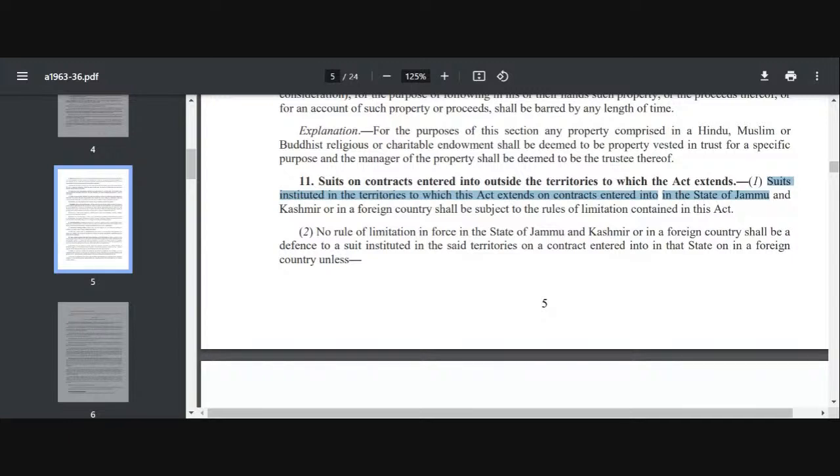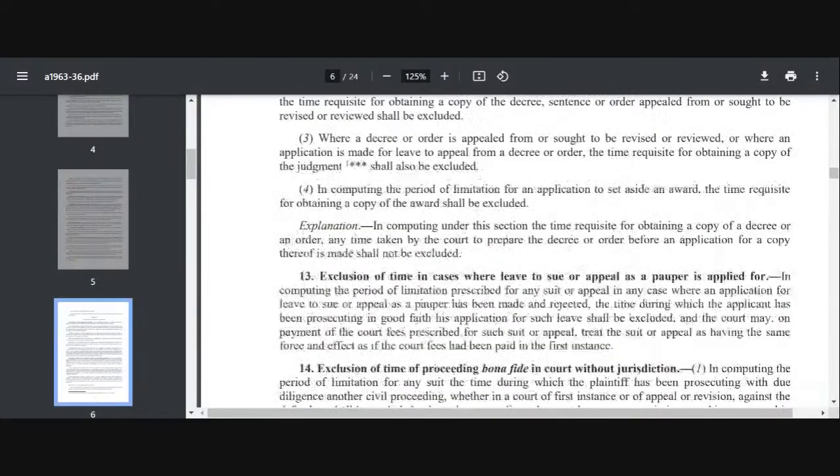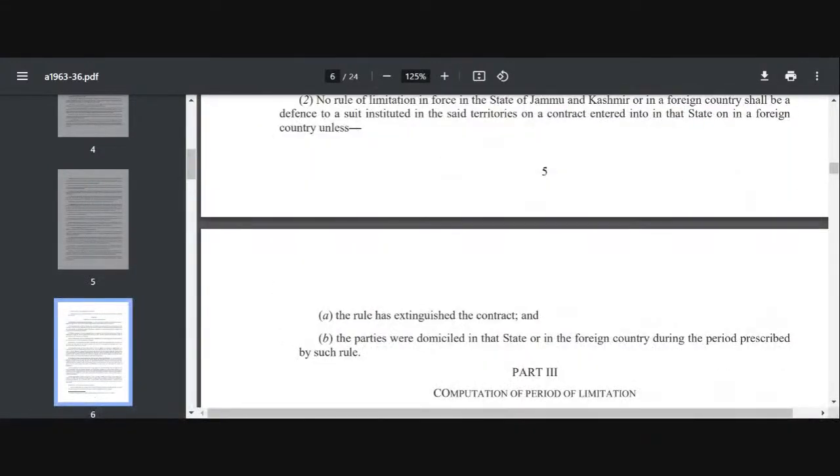And clause 2 of section 11 says that it is following the English common law, according to which the foreign law of limitation will be preferred to lex fori only on two conditions. What are the two conditions? If the rule has extinguished the contract, or the parties were domiciled in the state or in a foreign country during the period when this rule was there.